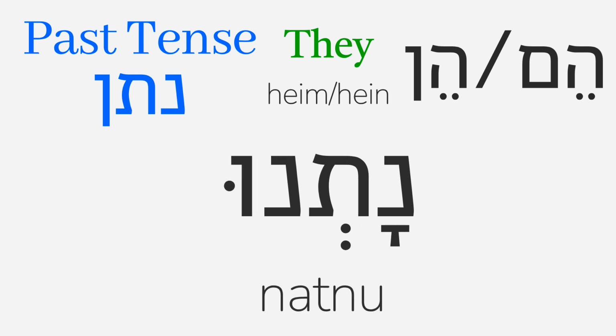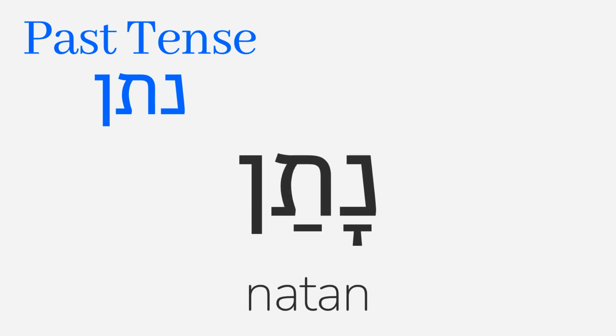All the other forms, though, are irregular. We take the hu form natan, and instead of just adding endings, we first take out the third letter of the root, nun.